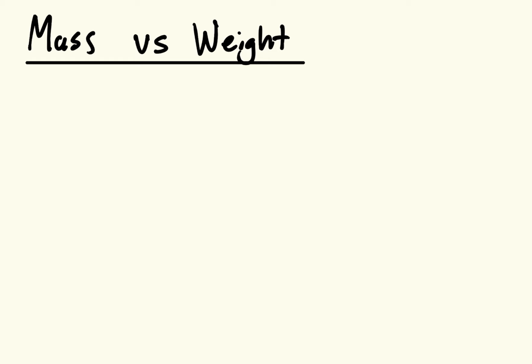And then the weight is a force that acts on the object, and its quantity is determined by the gravitational force. Now, on different planets, for example, there are different gravitational forces. So the weight of an object can change. And weight does change depending on where the object is. So with that in mind, let's try the first example.